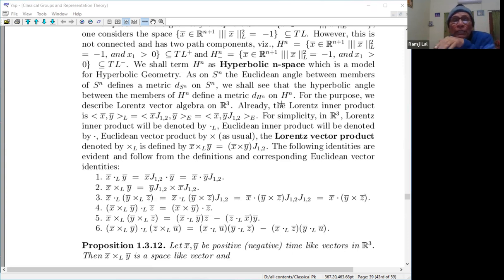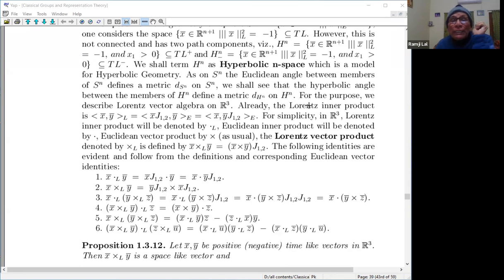You cannot dig a tunnel there. So that is not permissible. And the geometry of Sn is governed more by the angular metric, not the induced Euclidean metric. So this metric really captures the geometry of Sn, not the Euclidean one. This is important. So similarly here, dHn captures the geometry of Hn.